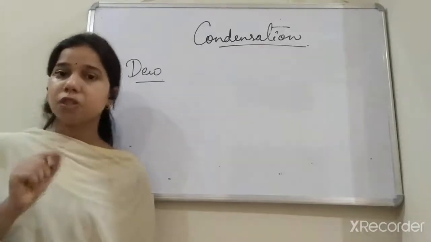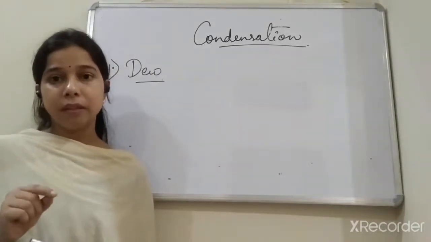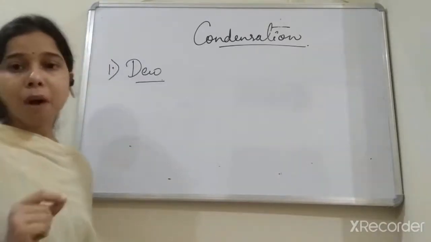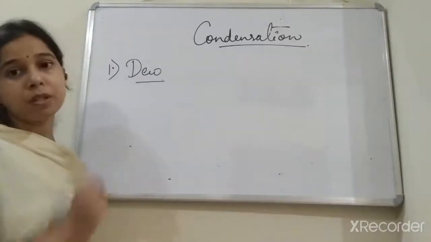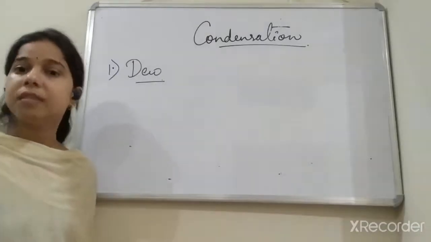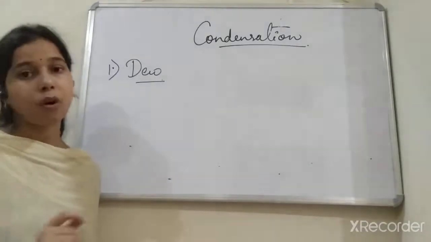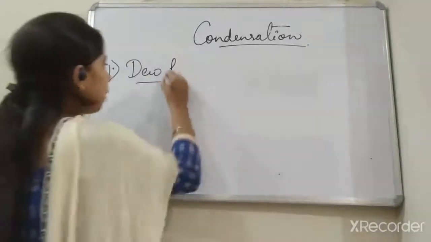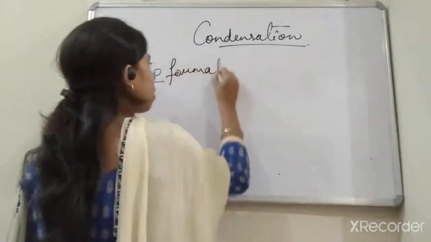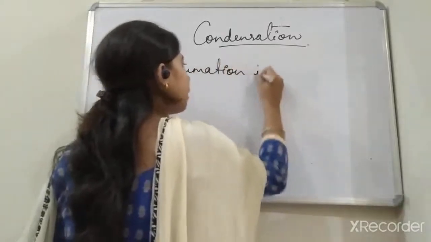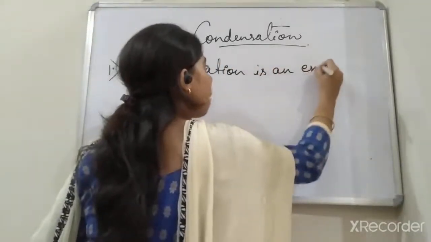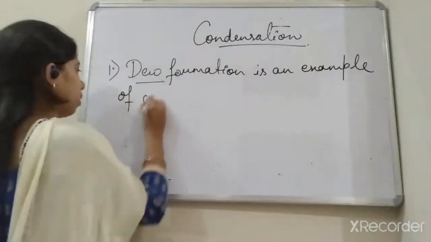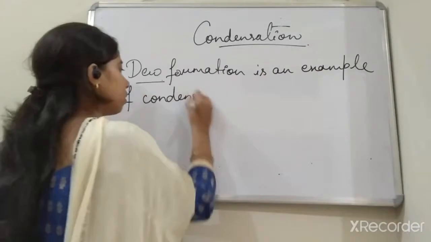So the water which is present near the leaf gets converted into water droplets, and in the form of teeny water droplets, termed as dew, will be present on the surface of the leaves or on the plants. Okay, so we can say dew formation is an example of condensation.